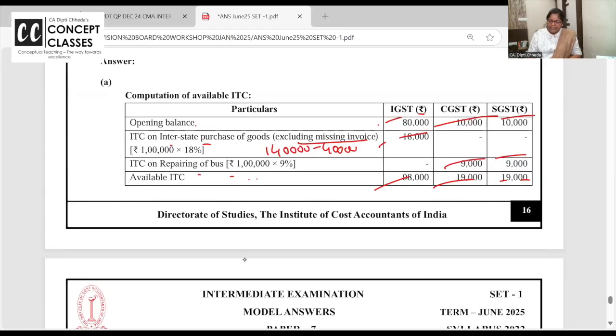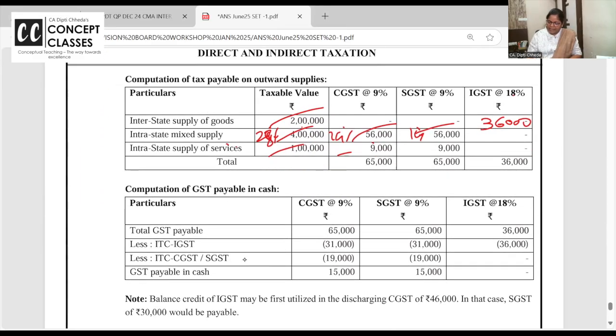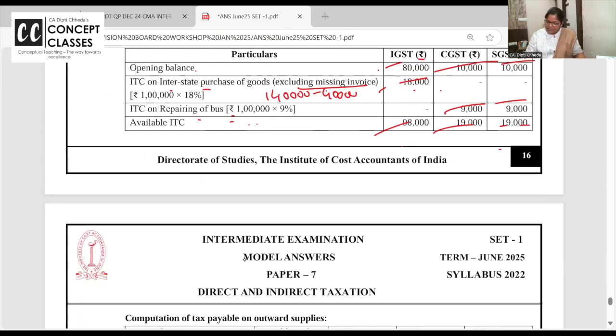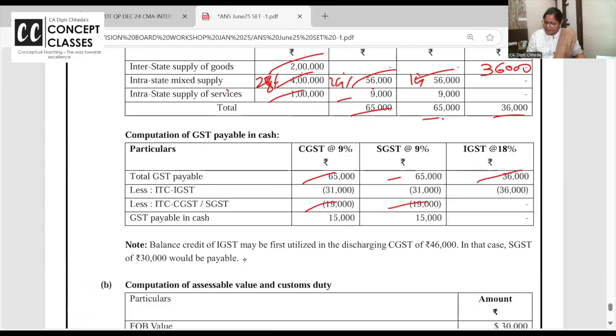So opening balance, ITC of the invoices, repairing, you have this. Now this is what you have to pay. Now start with the third part. You have to pay this. Out of that, ITC available, IGST ज़्यादा है. CGST and SGST, whatever is available, that you take first. But IGST, how much is available? 98,000. Whereas your liability is 36,000.